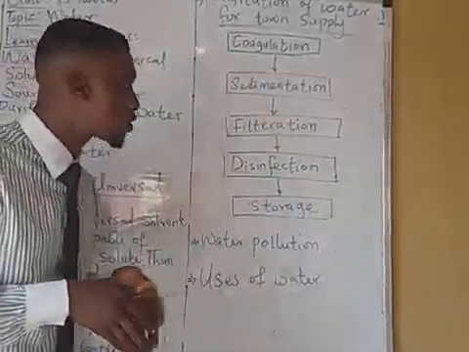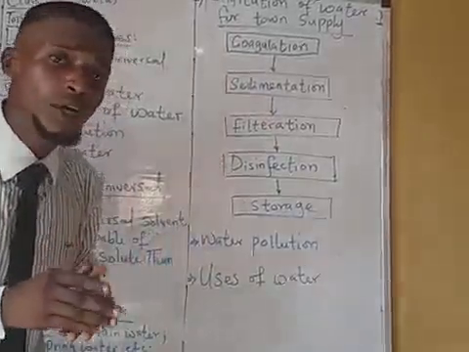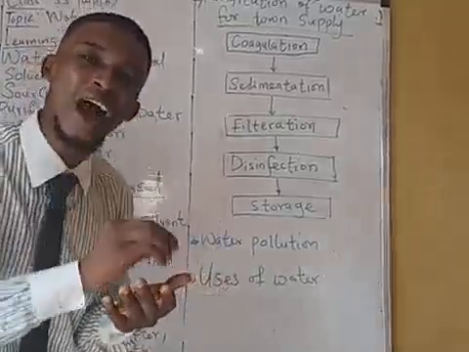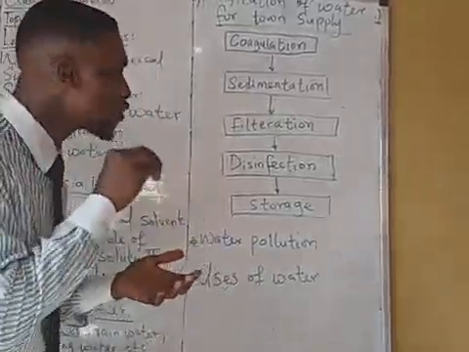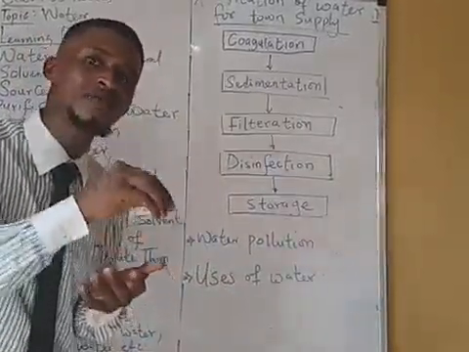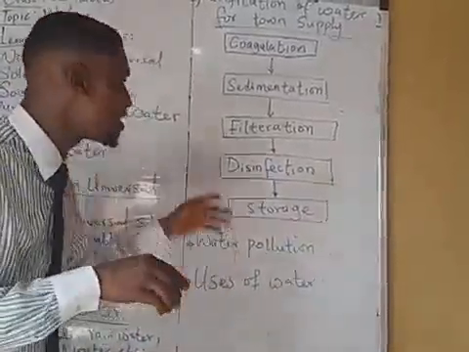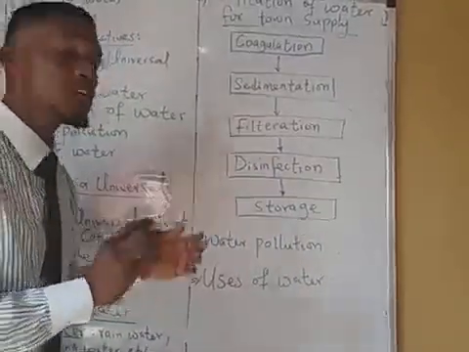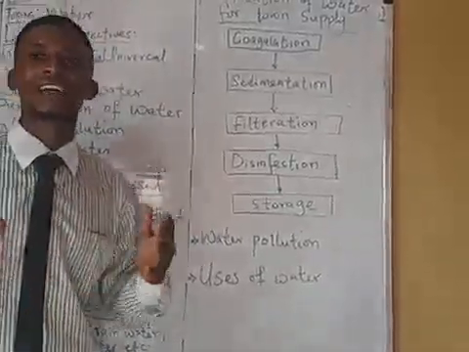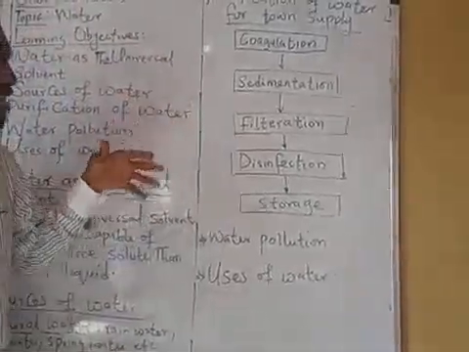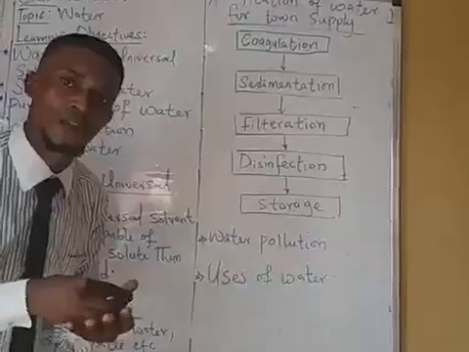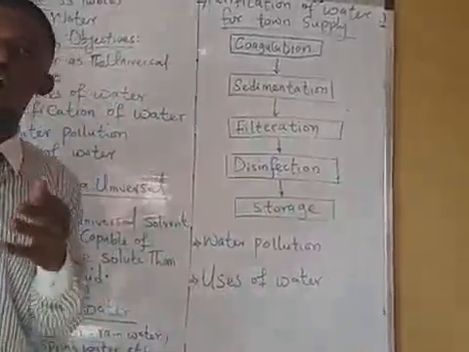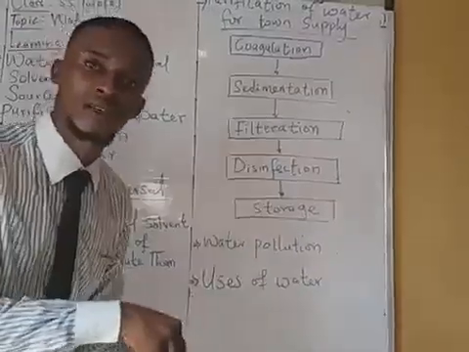Now, we have disinfection. Now, although the water has been filtered, it's not good enough for drinking, it has to be disinfected by adding a chemical such as chlorine. Now, the addition of chlorine into water to disinfect or kill germs is what we call disinfection, or we call it chlorination. So after the water has been disinfected, it is stored inside a tank. That is why you see those large tanks. Now, those large tanks contain water. Now, those tanks are used for storing the water. So you go to wherever the water is and then you start fetching from it.